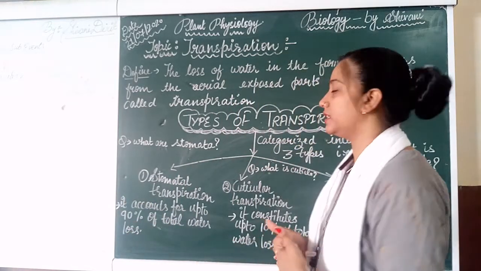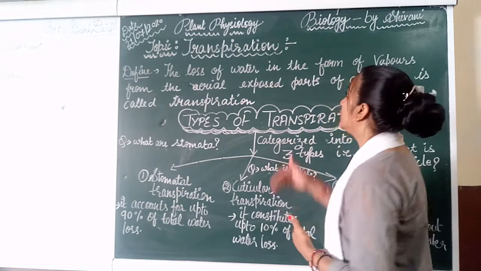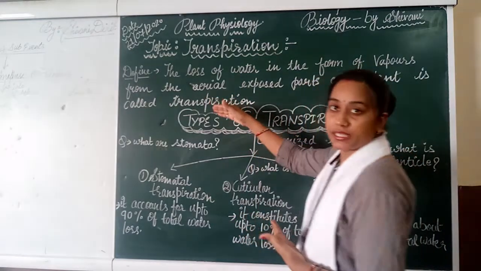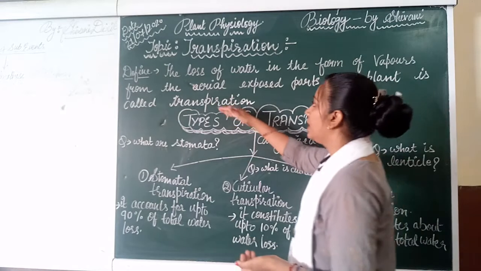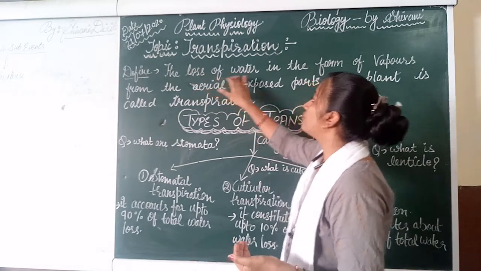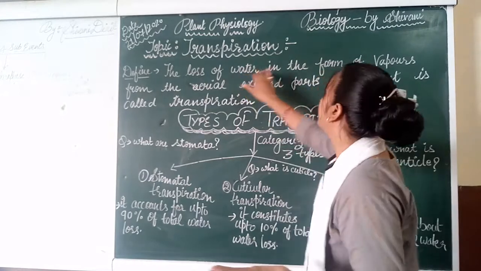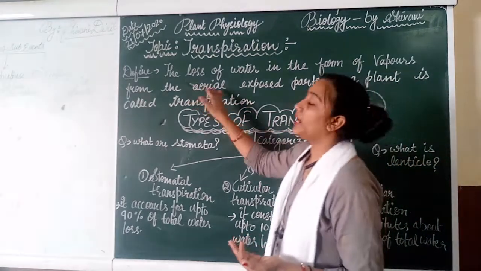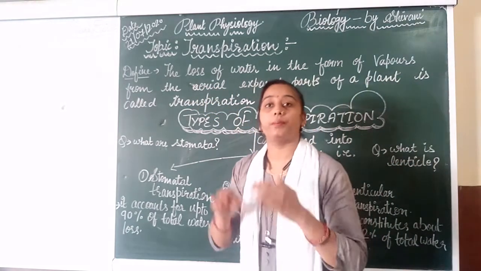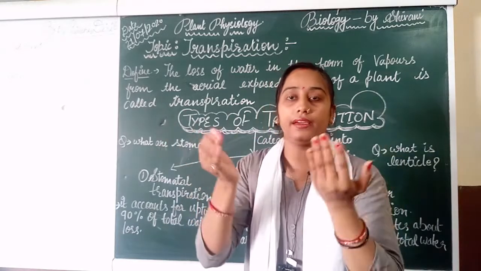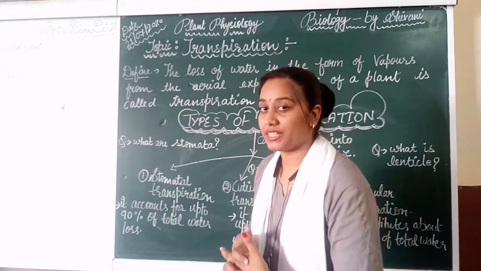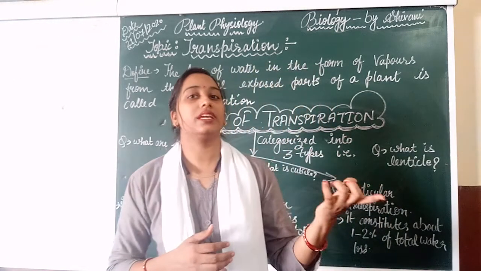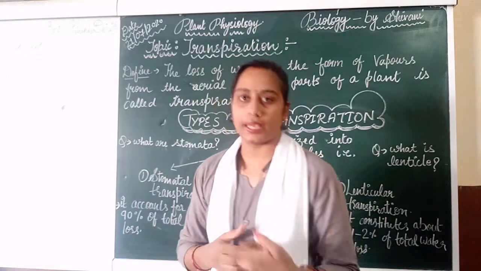So, we will start the discussion from the definition of this topic. What is transpiration? If we define it, it is the physiological phenomenon in which water is lost in the form of vapors from the aerial parts. Aerial means the parts of the plant present in the air, like leaves and small soft green branches. Sometimes we can take flowers and fruits as well.